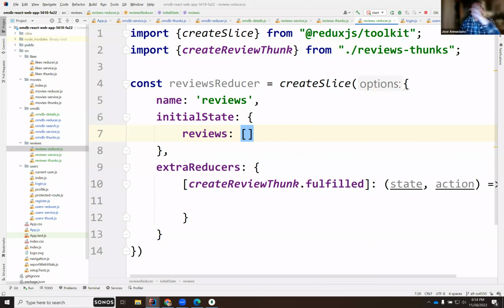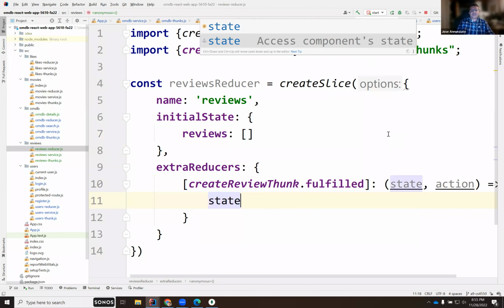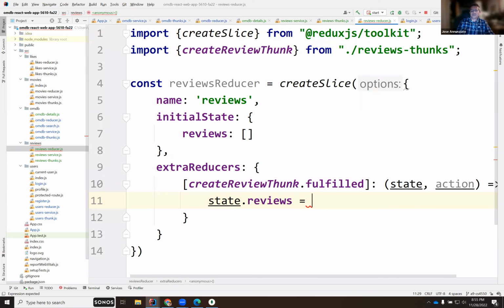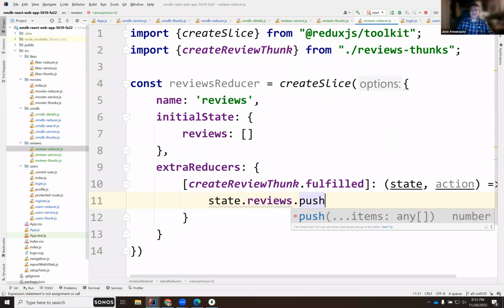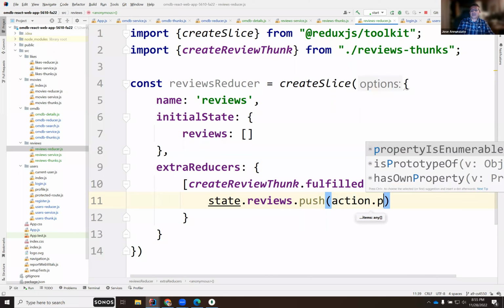So if I create a review about a particular movie, and there are reviews that I have found for this movie, they will be listed there. And then when I post my review, it would be appended to all those reviews. It makes sense, right? So I'm going to push or add to the current reviews. I'm going to say state.reviews, push my action.payload.